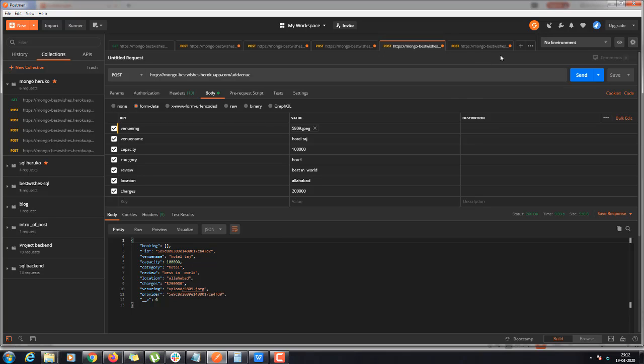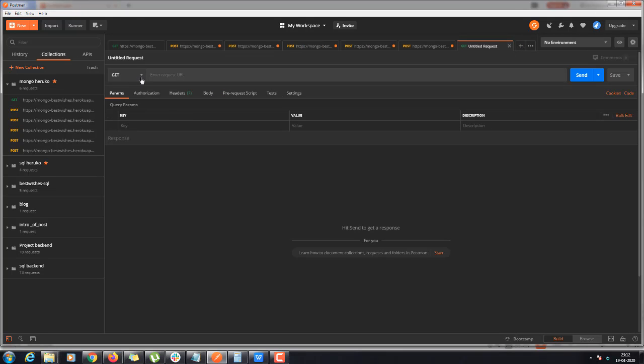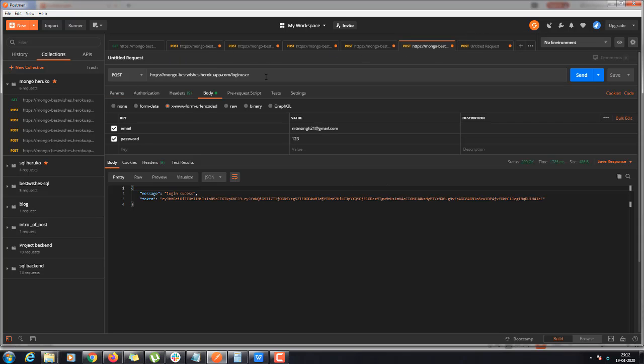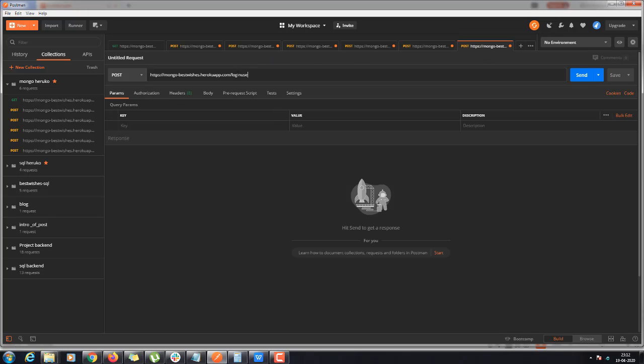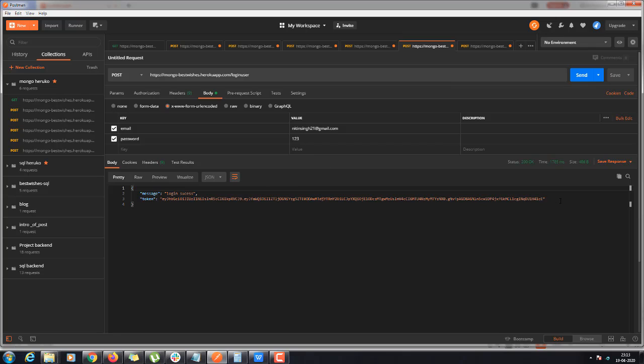So now I will place an order using this user, and for that I will need another route that will be a post route, and that will be called order. In that I will provide the auth token of that user, because now we will need the user token, because this particular user will place the order for this particular venue.